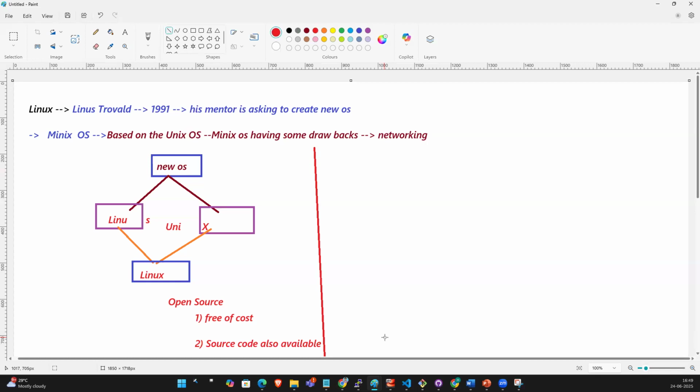So I have the code and I have modified whatever I want.